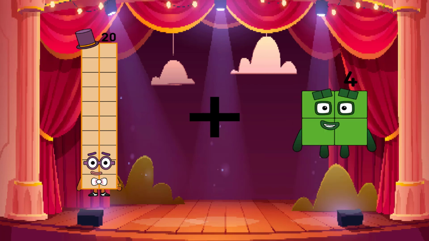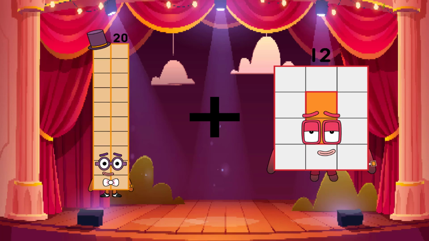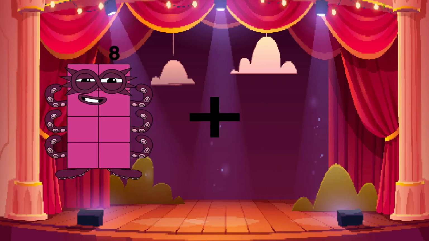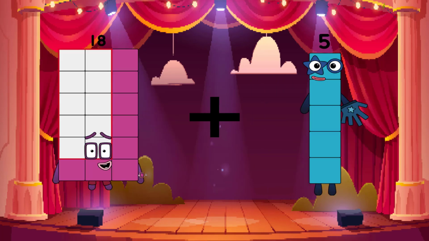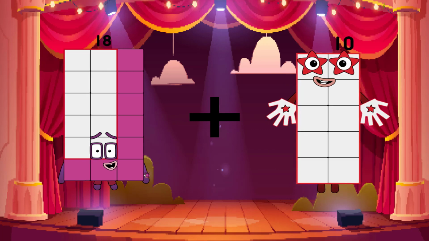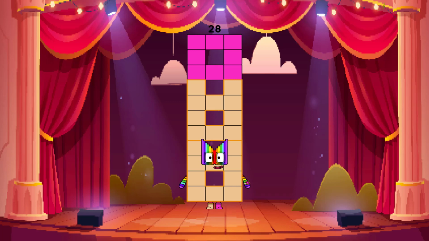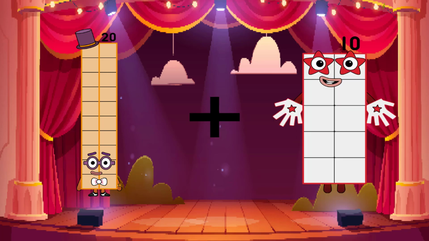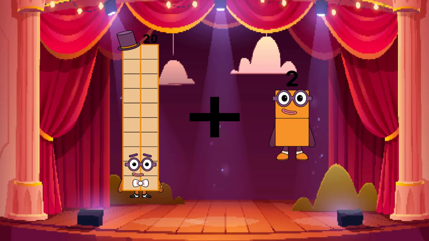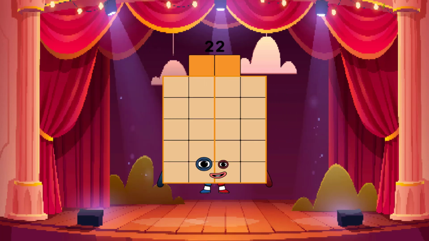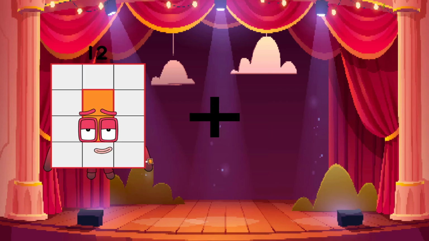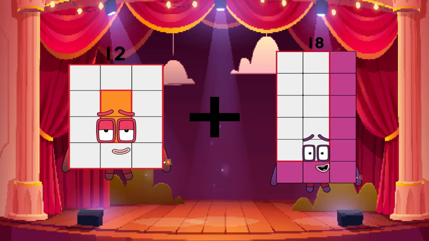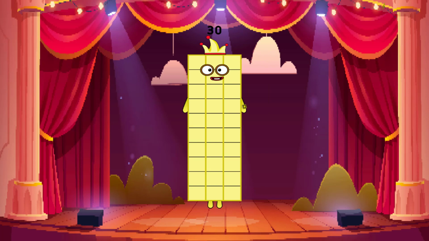20 plus 12 equals 32. 18 plus 10 equals 28. 20 plus 2 equals 22. 12 plus 18 equals 30.